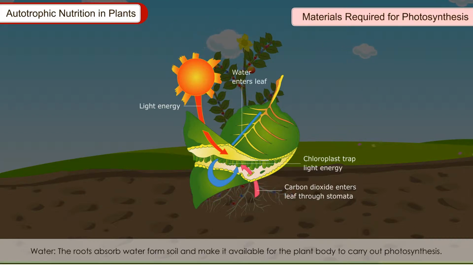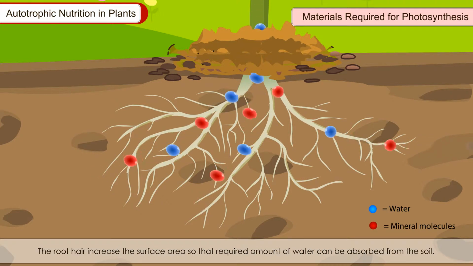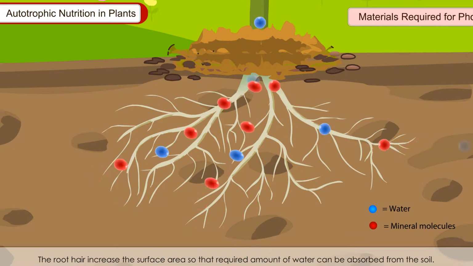Carbon dioxide. Leaves obtain carbon dioxide from air through the small openings called stomata, present mostly on the underside of leaves. Water. The roots absorb water from soil and make it available for the plant body to carry out photosynthesis. The root consists of primary root, secondary roots, and root hair. The root hair increase the surface area so that required amount of water can be absorbed from the soil.